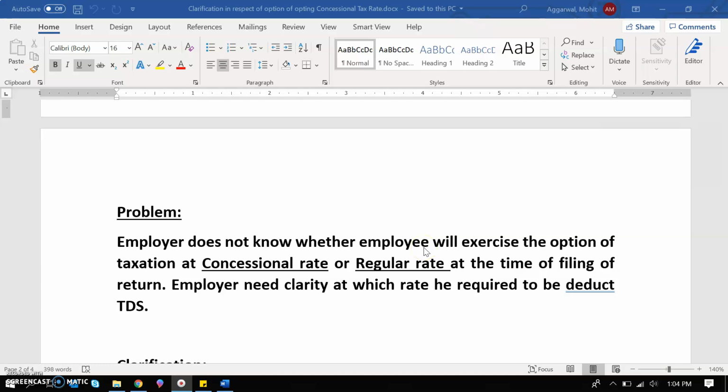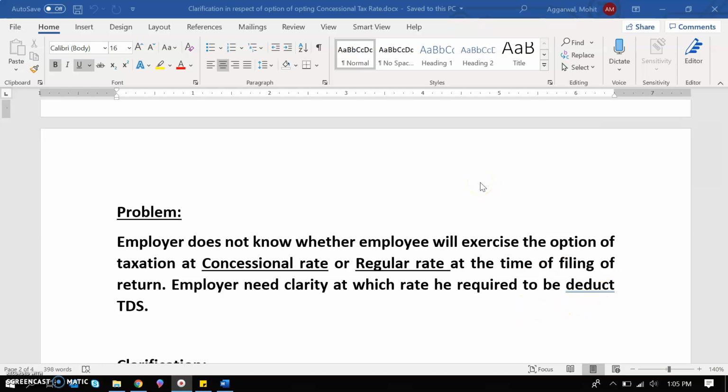What problem are we facing? Let's suppose the case of salary income, with the employer giving the salary to the employees. They need to deduct the TDS on a monthly basis at the time of paying salary, at the rate by which the tax has been calculated for the full year. But now the employer doesn't know whether the employee will exercise the option of taxation at the concessional rate or the regular rate at the time of filing of return, because the government has given the choice at the time of filing of return. So the employer needs clarity on which rate he is required to deduct the TDS.